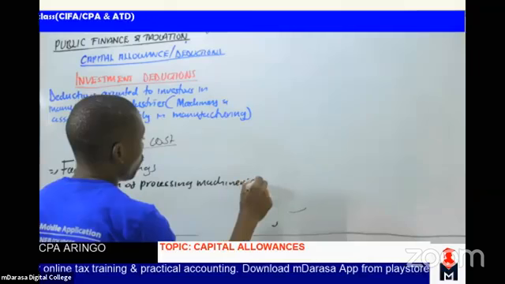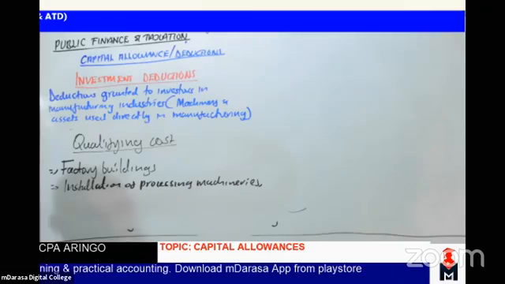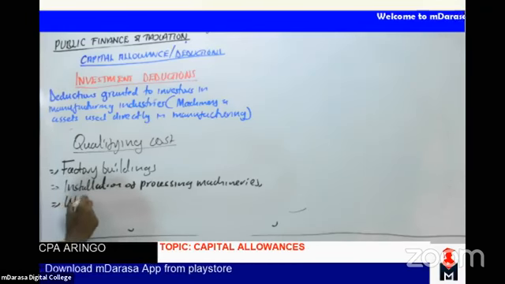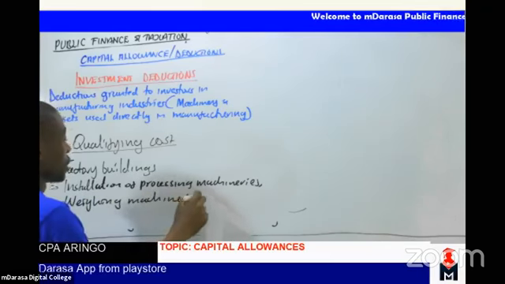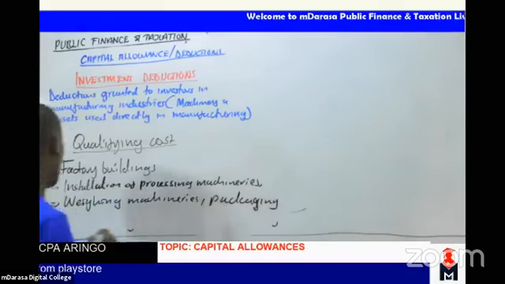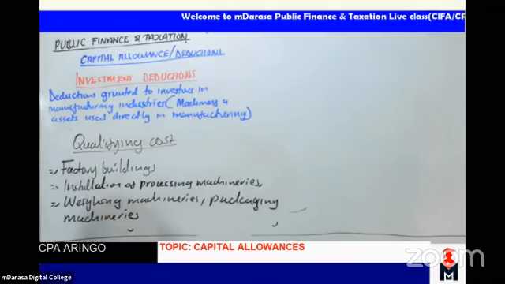And whenever we're talking of processing machineries, you can also talk of other machineries. Number three, we normally talk of machineries such as weighing machineries. Talk of packaging machineries. And all other types of machineries that are used directly in manufacturing.